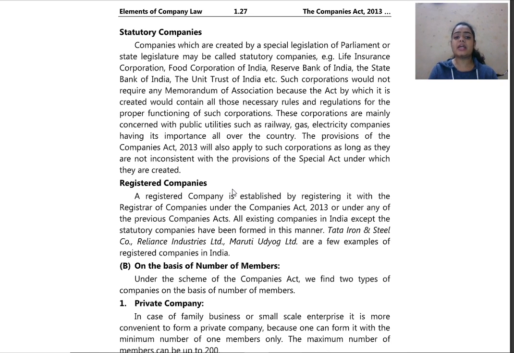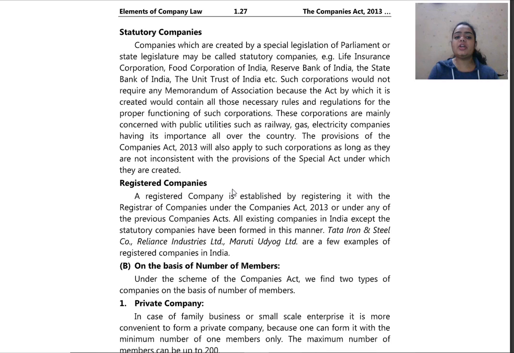So we have Life Insurance Corporation, Food Corporation of India, Reserve Bank of India, the State Bank of India, the Unit Trust of India, etc. These companies would not have a memorandum of association. It will be created with all the necessary rules and regulations during the time when it is decided that a company needs to be formed.